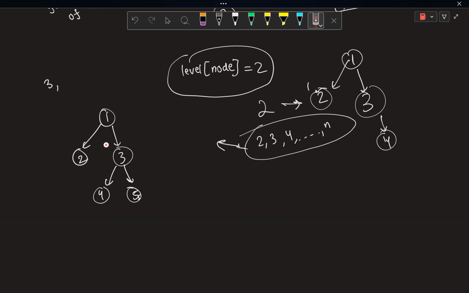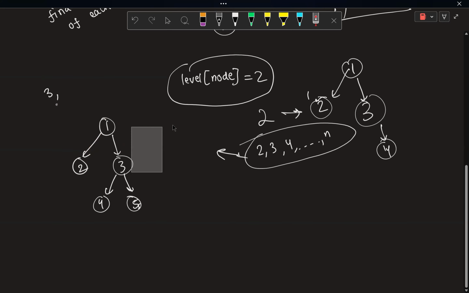Yes, I can have it. Because what I can do is that I have this 2 and 3. Instead of going to this 2, I can include this 3 first. I can include 3 before 2, so that I would have this coming at the third position.